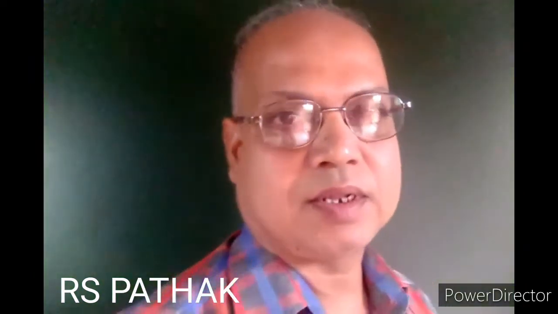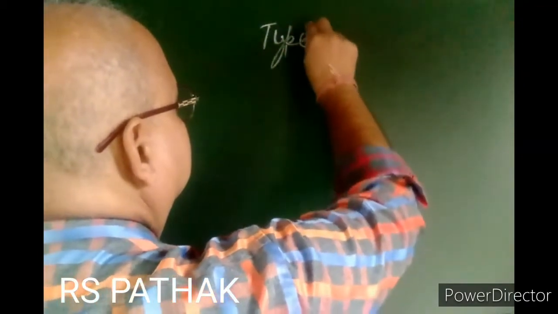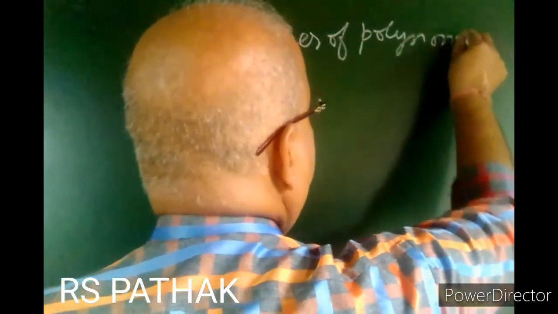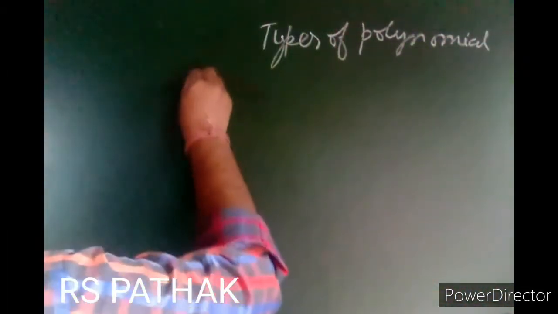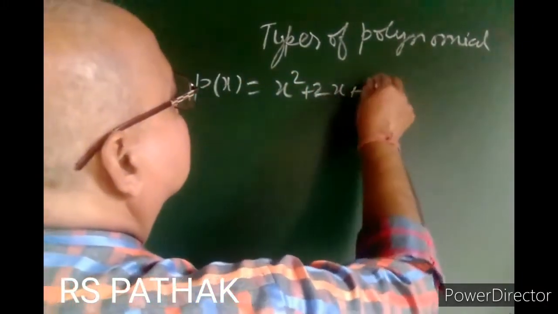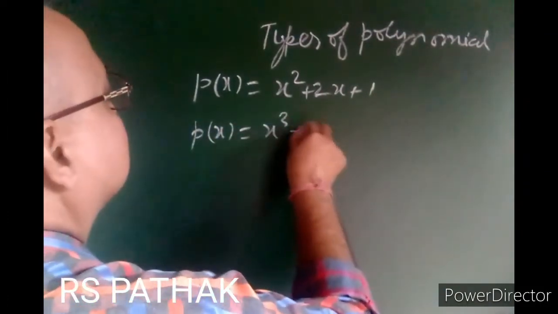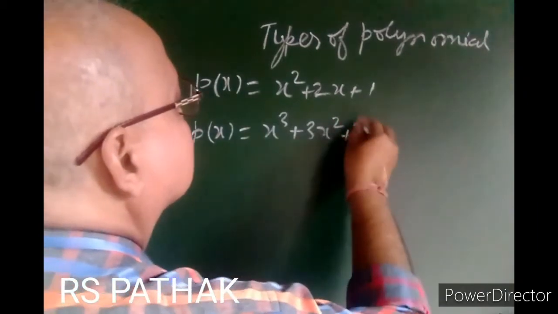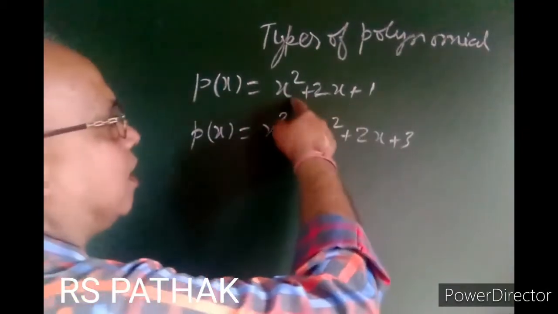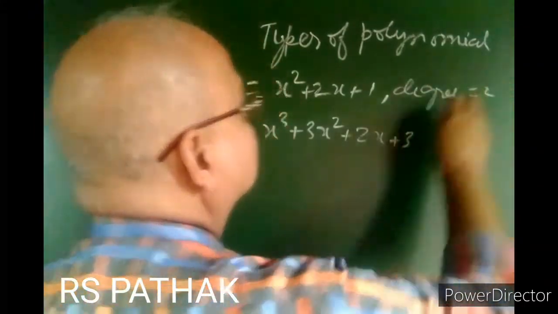Now the types of polynomials. Let us suppose this polynomial is x square plus 2x plus 1. Another polynomial is x cube plus 3x square plus 2x plus 3. In this polynomial, the maximum power of x is 2, so degree of this polynomial is 2.